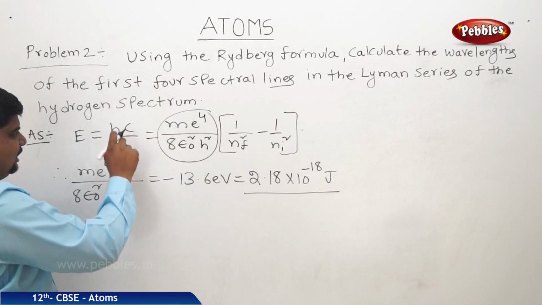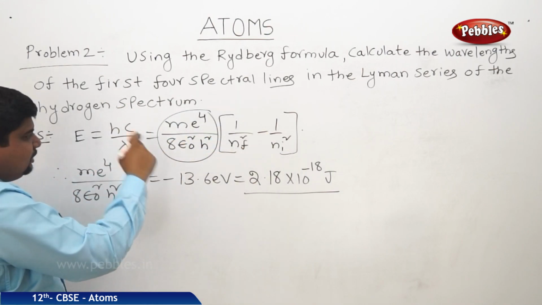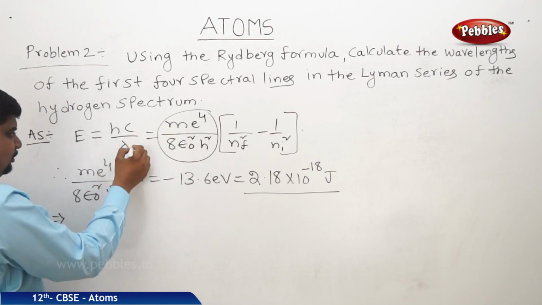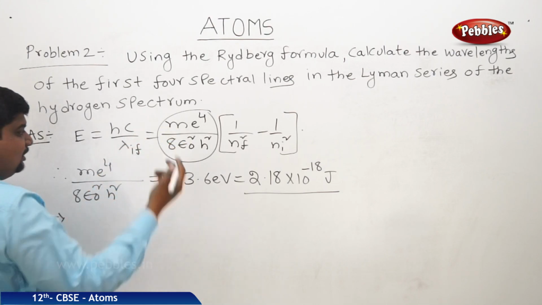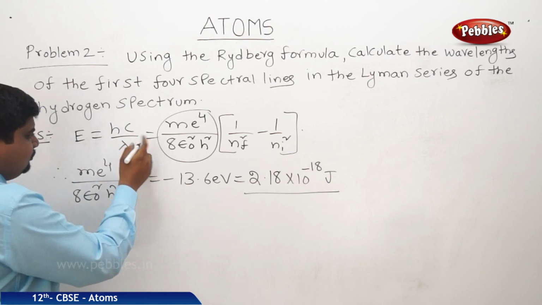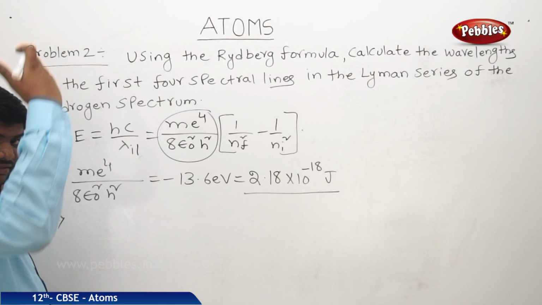Wavelength we should find out. So hc by lambda is equal to this much. Lambda is equal to hc by whole of this thing. Therefore, we can write it as lambda if, or lambda i1. I means the initial point.